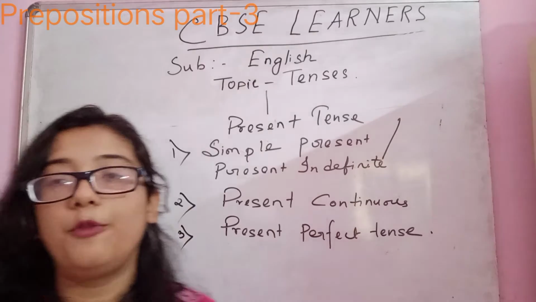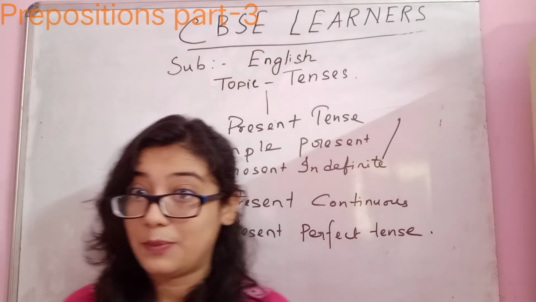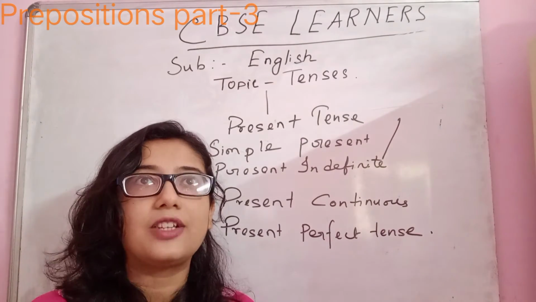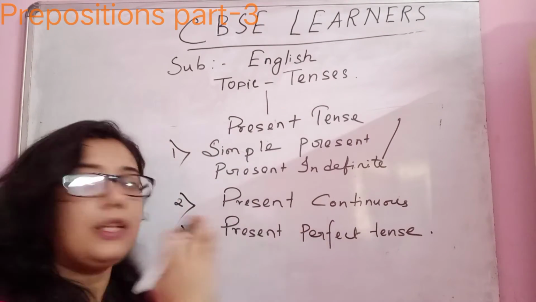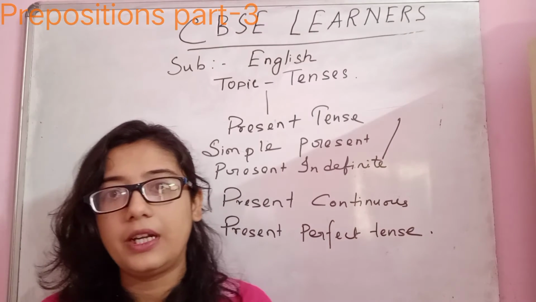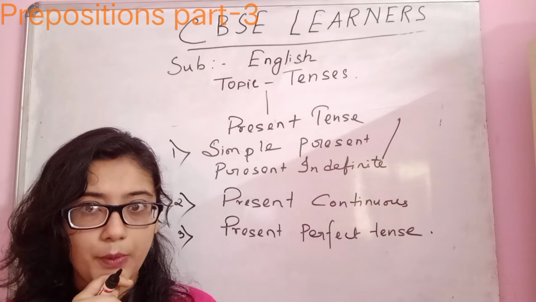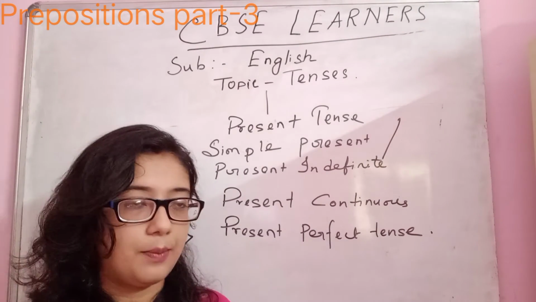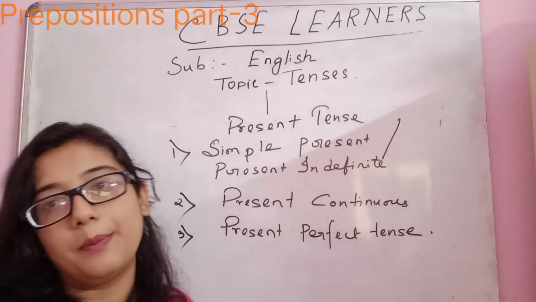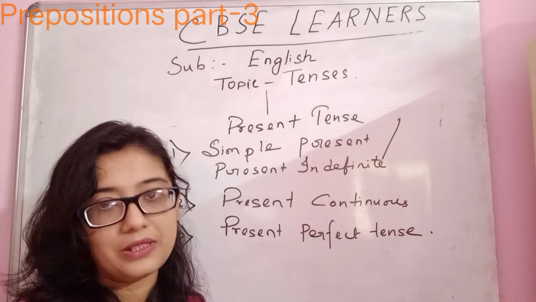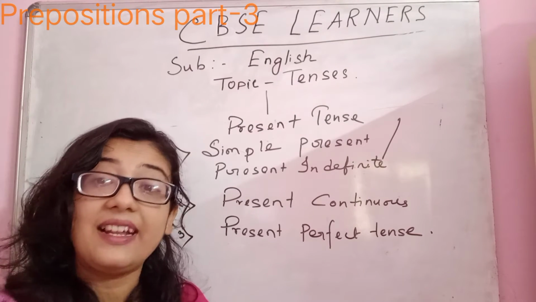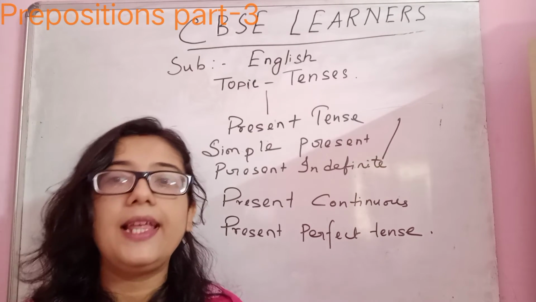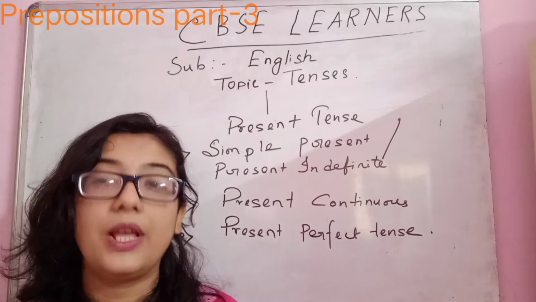Sometimes we confuse present perfect tense with past tense. What is the difference? Past tense is the action which has already completed, and present perfect is also an action which has already completed. But how to understand which is which? Let me give you one small example. I have gone to temple is present perfect tense, which means that on the present day I have visited the temple. But if you say I went to temple, that is past tense.